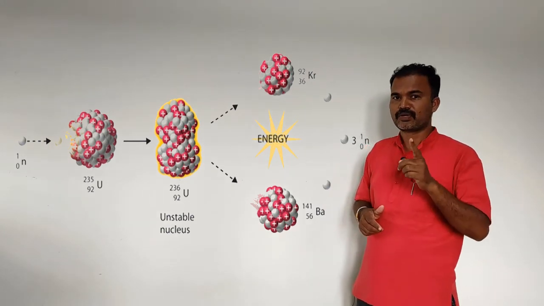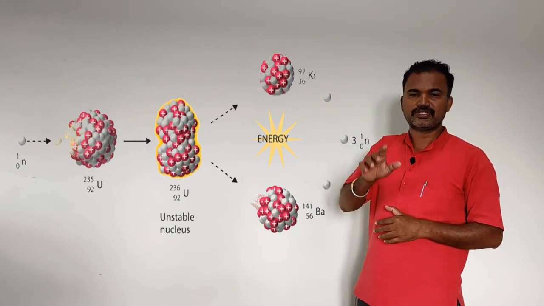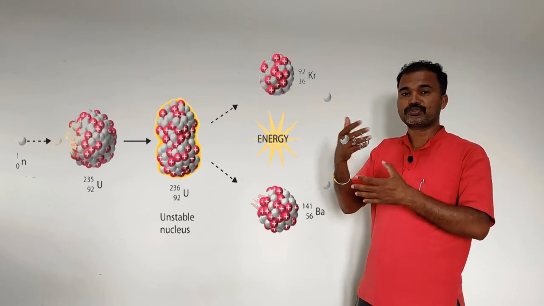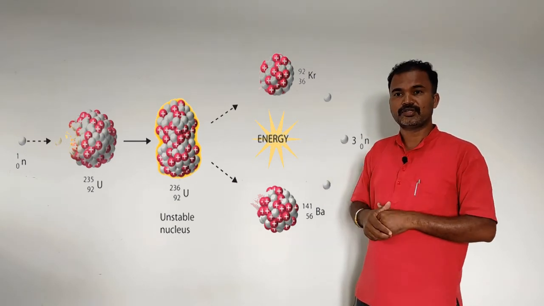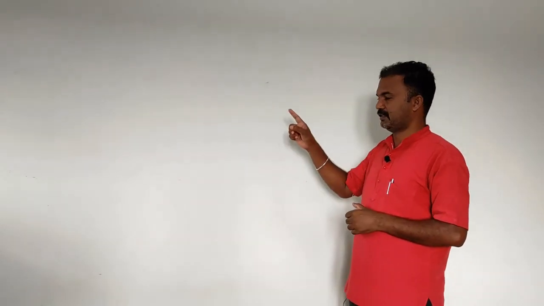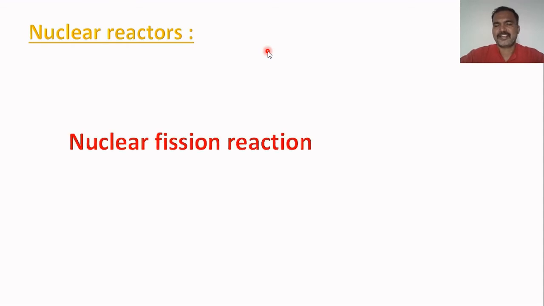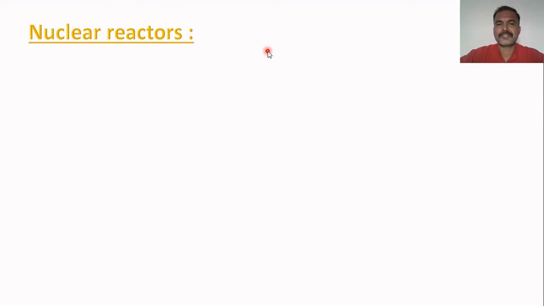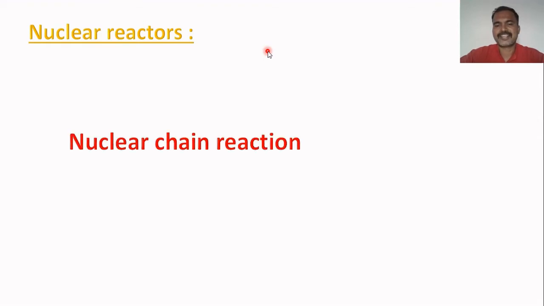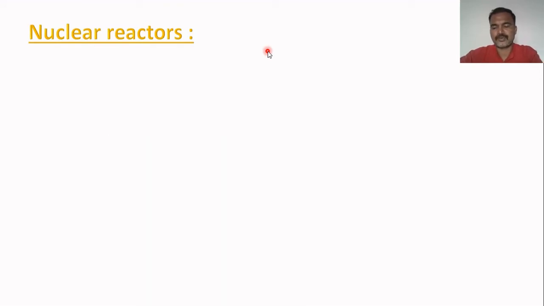So these nuclear fission reactions are used in the nuclear power plant to generate power. Now let me consider nuclear reactors. These are the devices extensively used for the production of power, where the nuclear fission reactions are carried out under controlled conditions. The basic operating principle of a nuclear reactor is the nuclear chain reaction within the reactor. It produces an enormous amount of heat.